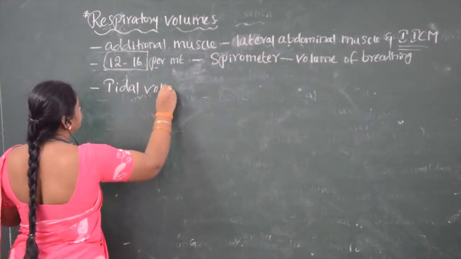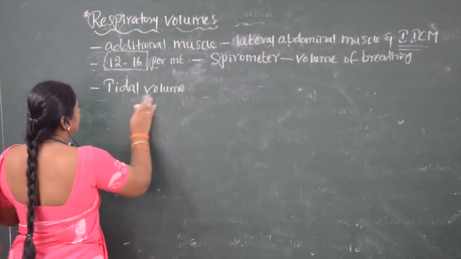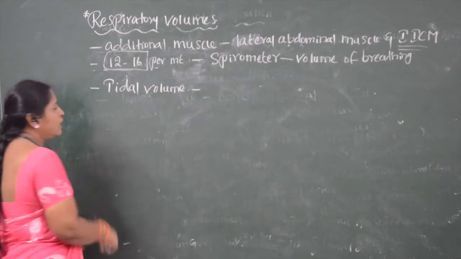Tidal volume. The first one is the tidal volume.